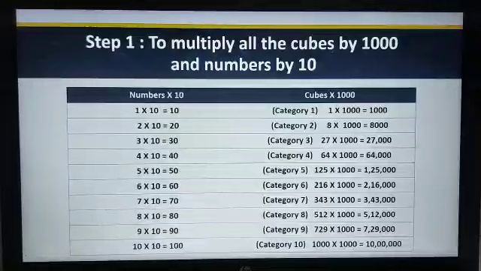Let's see the next steps to find the cube roots. Step 1. Multiply all the cubes by 1000 and the numbers by 10. We can see here the numbers 1, 2, 3 and so on, and the cubes 1, 8, 27 and so on. Let's see the next step.